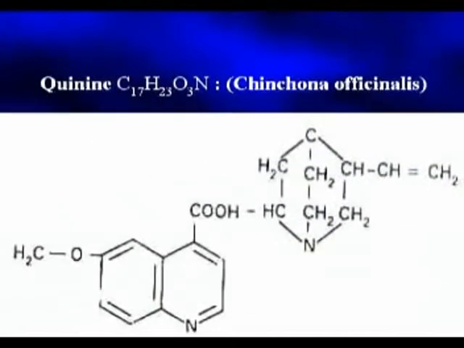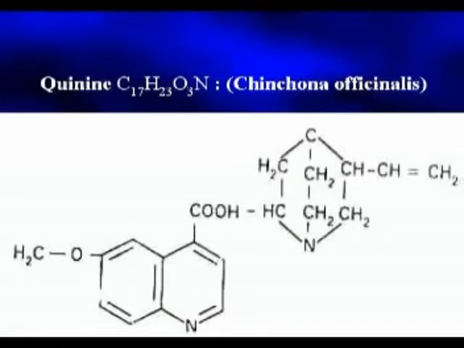Next, quinine. C20H24O2N2. Quinine and cinchonine are the two most important alkaloids present in the bark of the cinchona tree. The botanical name of the plant is Cinchona officinalis, originally found only in South America. At present it is also grown in other tropical countries like India, Sri Lanka and Java.